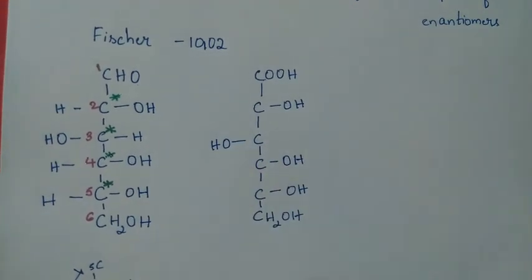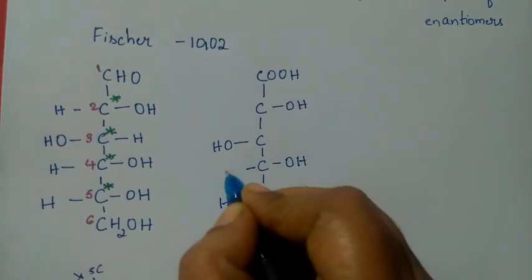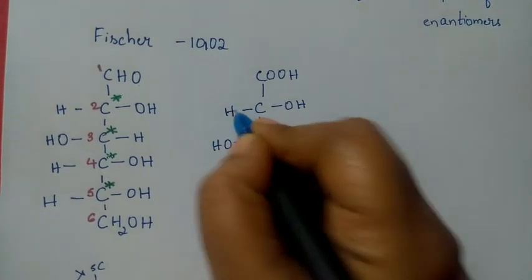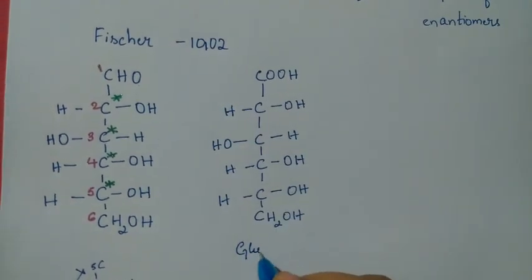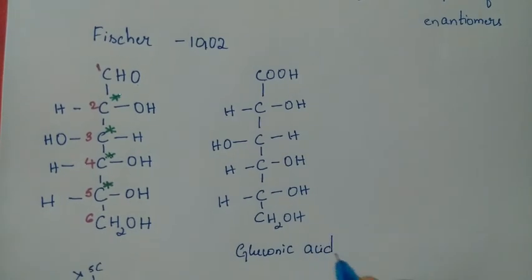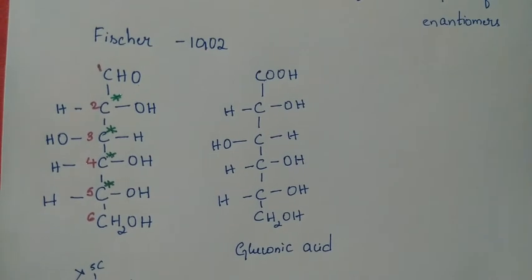First you fill this one, then you can easily fill in the hydrogen atoms. You need not remember hydrogens. Wherever gaps are there, you can fill in hydrogen. And this is our gluconic acid.